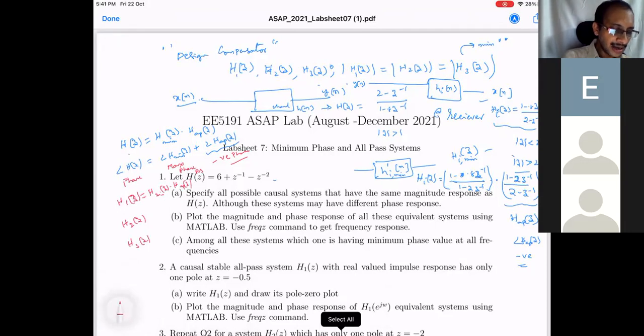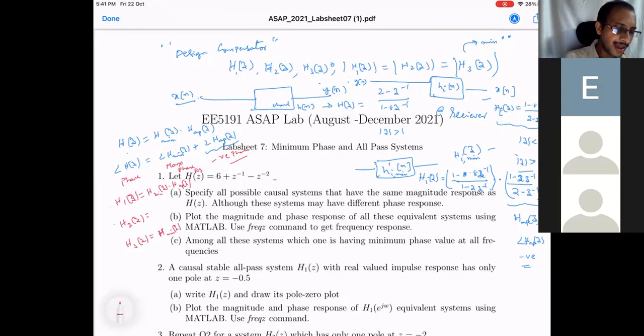And H3 itself can be H minimum of e^jω, a minimum phase system, which can also be decomposed. When you see all the systems with the same magnitude response, the all pass system will have maximum phase response, or fast response, or high energy. It will quickly respond.